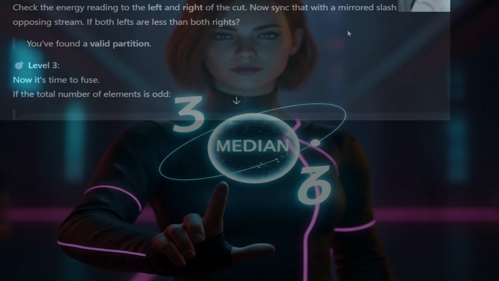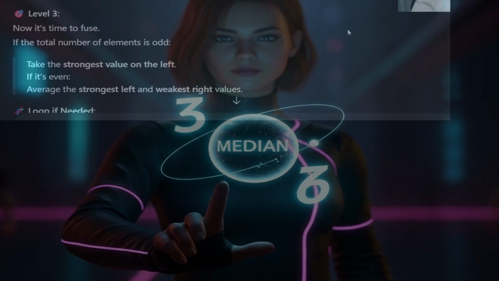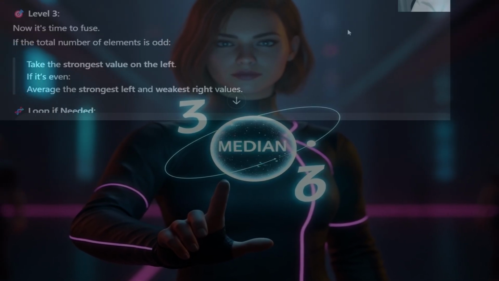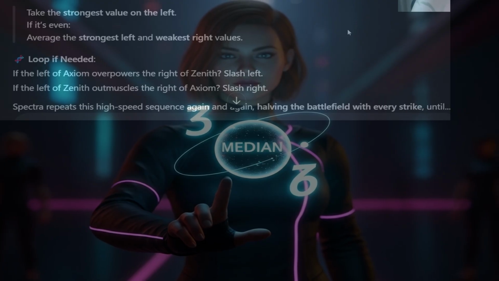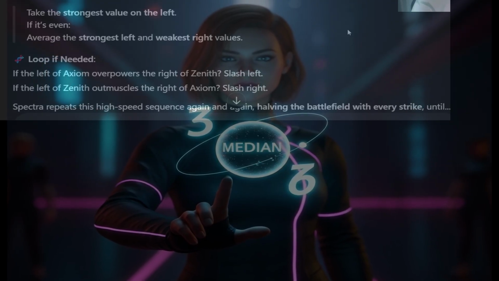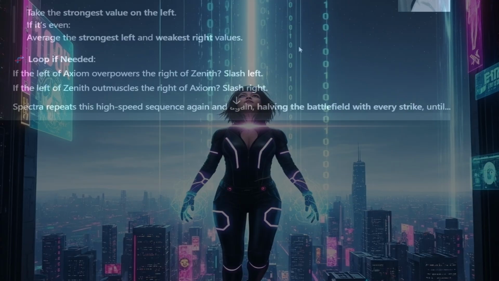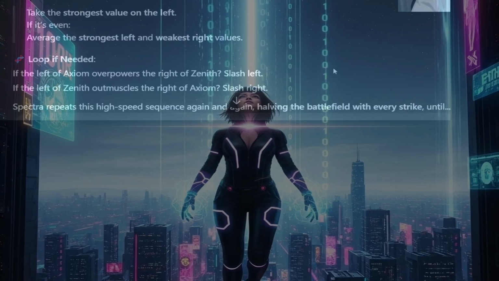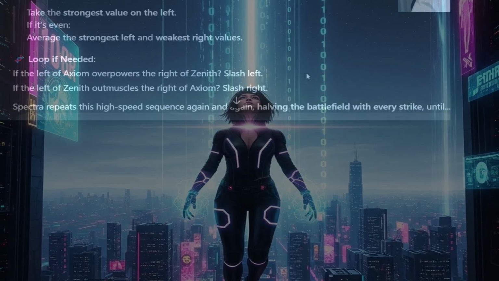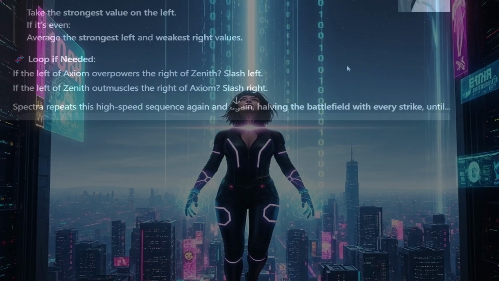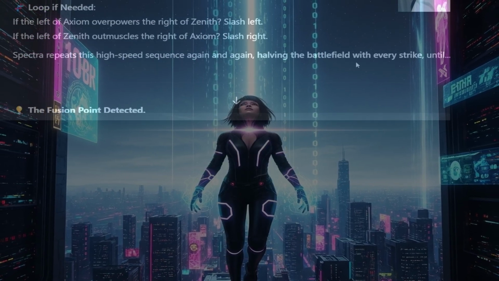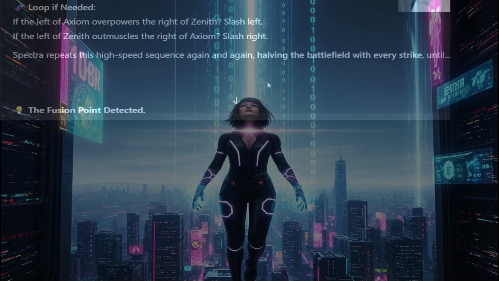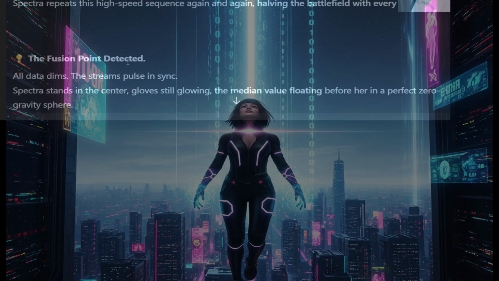Level 3, now it's time to fuse. If the total number of elements is odd, take the strongest value on the left. If it's even, average the strongest left and weakest right values. Loop if needed. If the left of Axiom overpowers the right of Zenith, slash left. If the left of Zenith outmuscles the right of Axiom, slash right. Spectra repeats this high-speed sequence again and again, halving the battlefield with every strike, until the fusion point is detected.